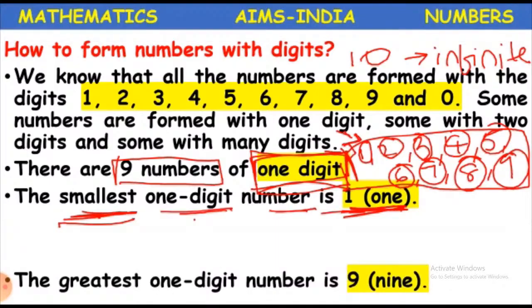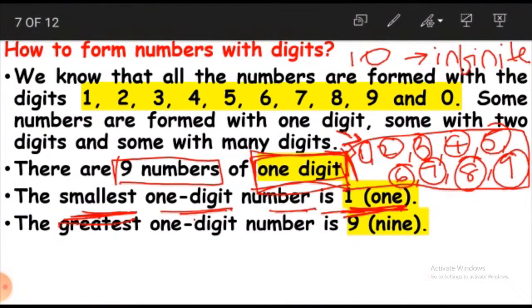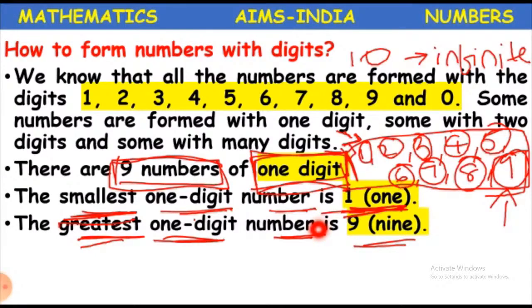What about the greatest one digit number? The greatest one digit number is 9. Look here. The last number in these one digit numbers is 9. So this is the greatest one digit number. Again, let us revise. In one digit numbers we have 9 numbers. The smallest one digit number is 1. The greatest one digit number is 9. Clear? Okay.